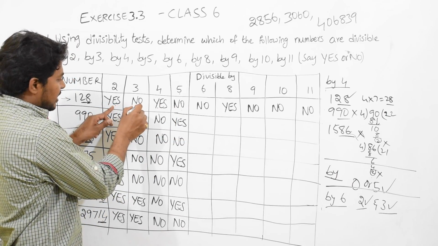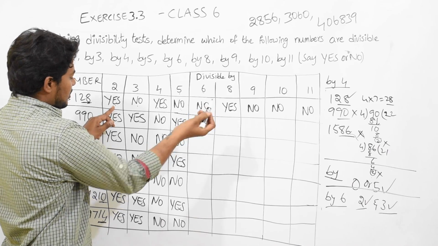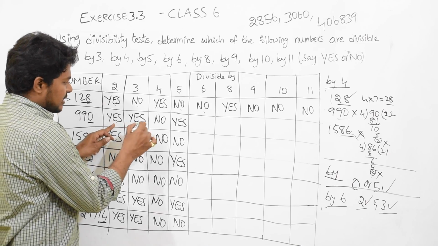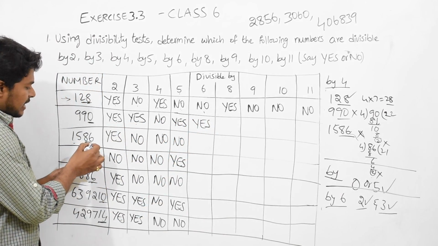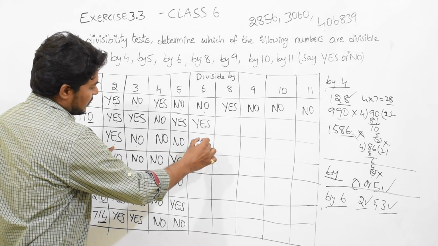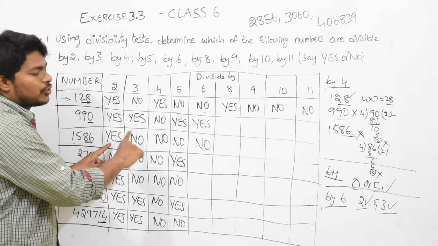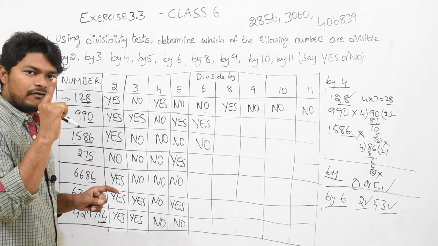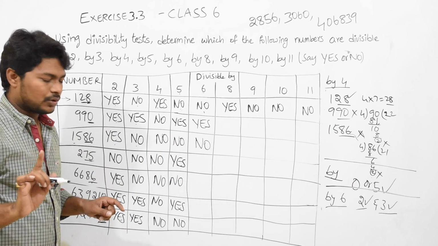So here we are checking it. For 2 it is yes, for 3 it is no. That is why it is no. Okay. Then here 990. For 2 it is yes, 3 it is yes. So for 6 also it is yes. For 1586, for 2 it is yes, for 3 it is no. So this will be no. Why? Because for 2, for 3, both it should be yes. Then only by 6 it should be yes. If 1 is no, then divisible by 6 is also no.